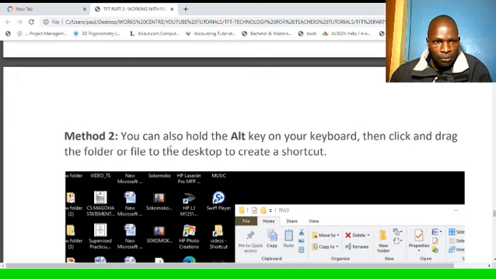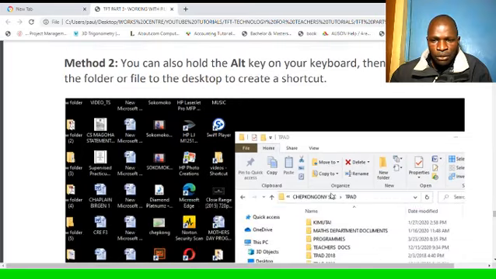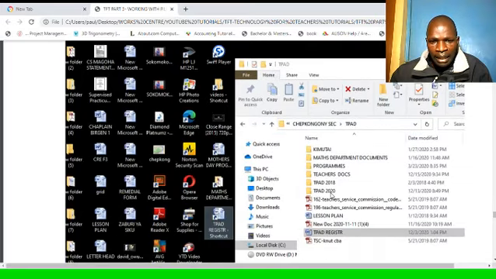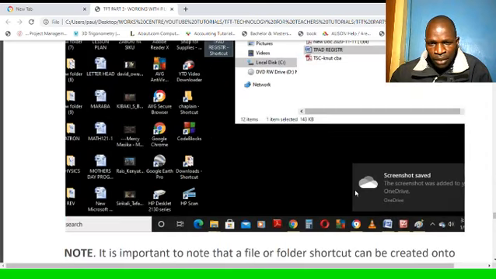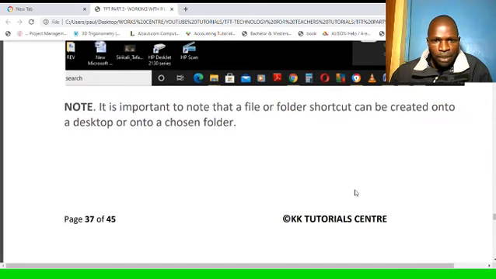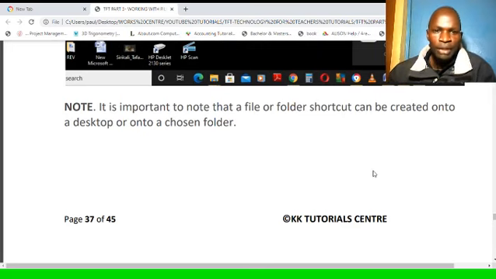Method 2. You can also hold the Alt key on your keyboard, then click and drag the folder or file to the desktop to create a shortcut. It is important to note that a file or folder shortcut can be created onto a desktop or onto a chosen folder, any folder you wish.